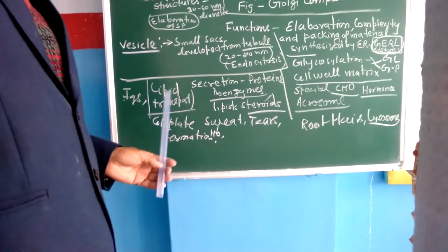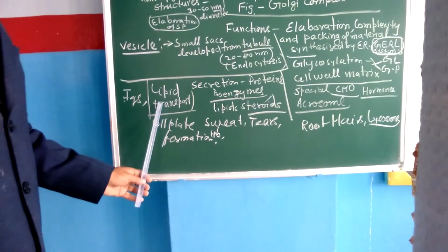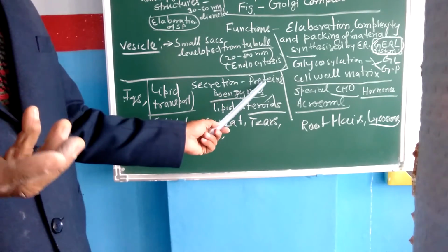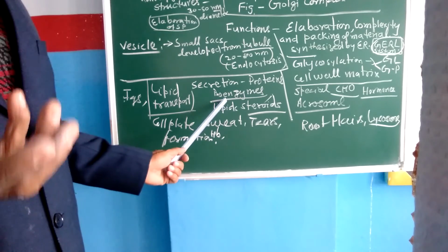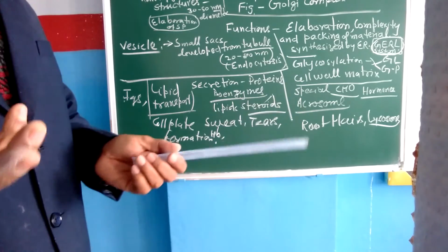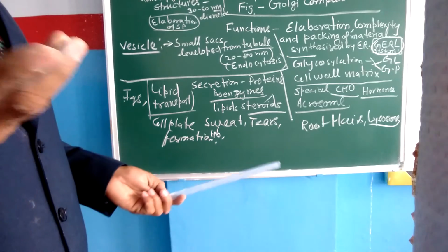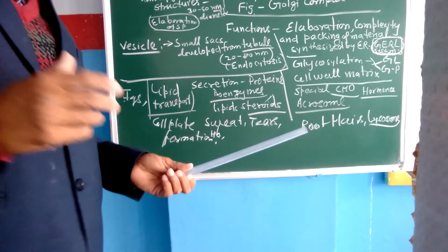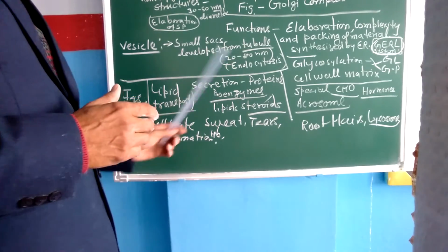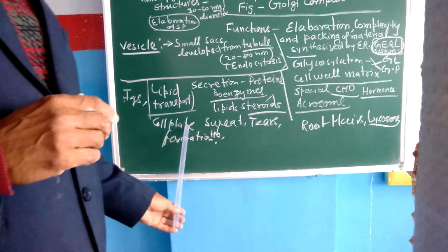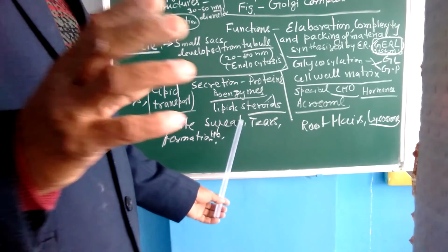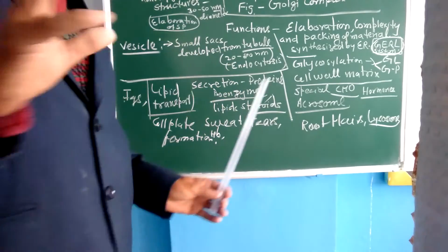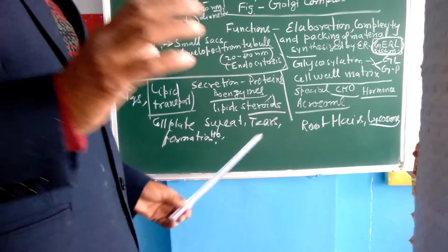They are also synthesized by Golgi body. Lipids, they help in lipid transport, secretion of various proteins, proenzymes, lipid steroids, hormones, which are steroids, like follicle stimulating hormones, androgens, all are synthesized with the help of Golgi apparatus. Cell plate formation, sweet tears in your body is also prepared by this Golgi body, and hemoglobin is also formed by this Golgi body.